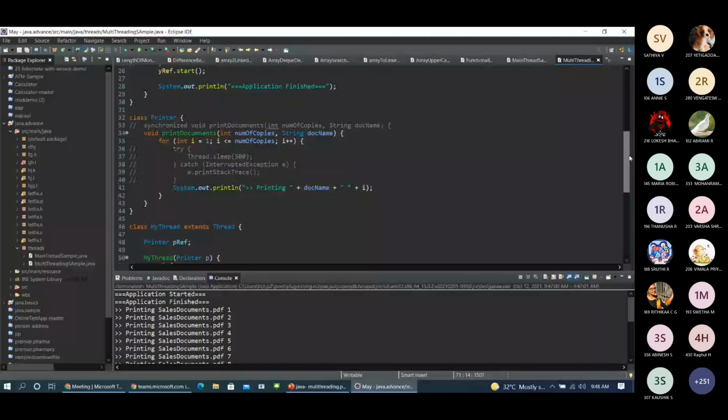So this is why it is important to understand, because in real time we are going to create so many products and projects. These things need to be considered while developing a product. So this is what I wanted to tell about multi-threading.